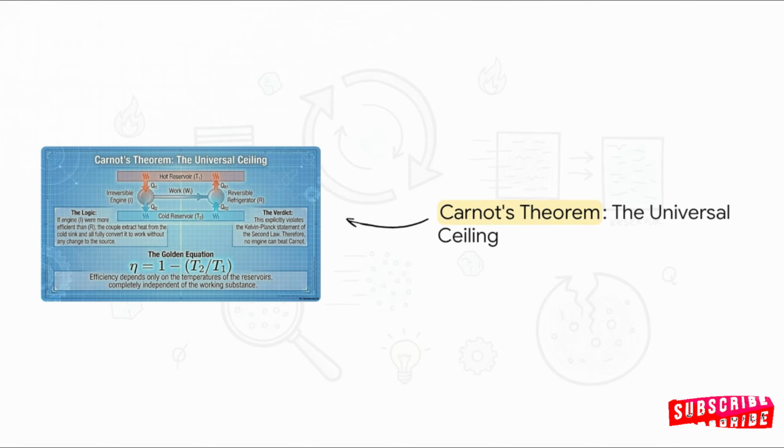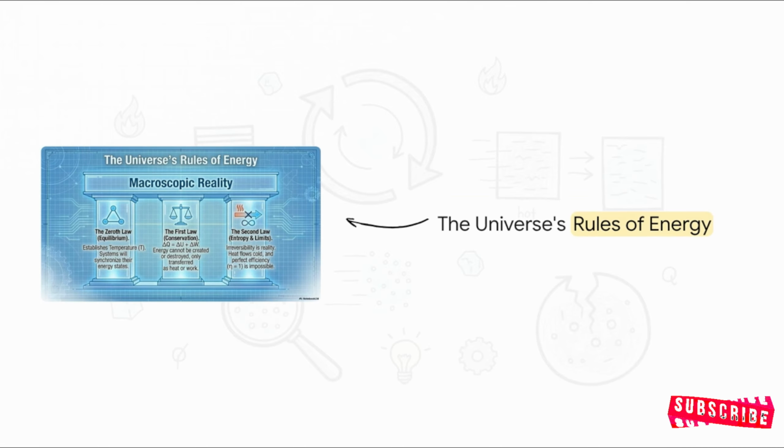So, to sum up this whole study session, these are the 3 giant pillars of macroscopic reality. The Zeroth law, establishing equilibrium and temperature; the first law, locking down the conservation of energy and work; and the second law, enforcing entropy and irreversible limits. For your actual study schedule in this final week before the test, I highly recommend reviewing exactly one of these pillars per day. Break it down, and it'll help keep the concepts completely distinct in your mind.